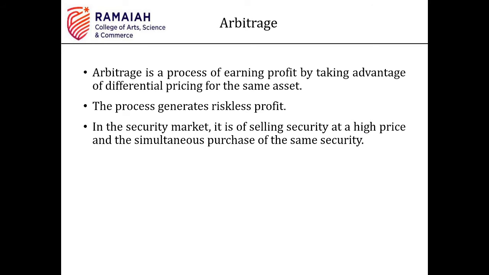There will be slight differential pricing in any market. Differential pricing is two different prices for the same quality of goods. So what you will do is purchase goods from vendor A at 50 rupees and sell them at 53 to vendor B, right? Here you are making profits by purchasing and selling the same asset. Correct? This is what is meant by arbitrage.